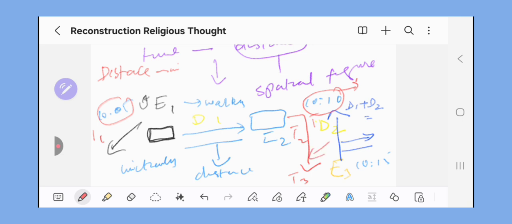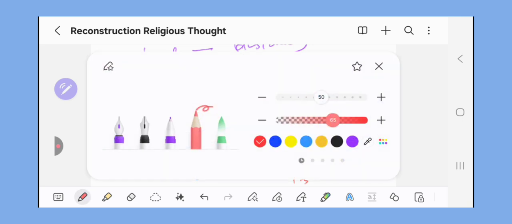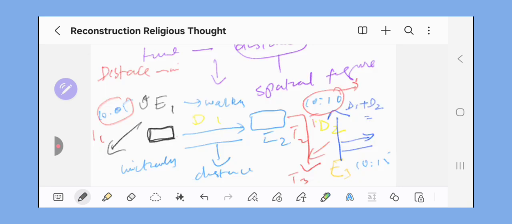So the D1, D2 is the distance within space, and since time is the distance separating events in order of succession, time can also be conceived as a distance perpendicular to the distance we are traversing in the spatial realm.